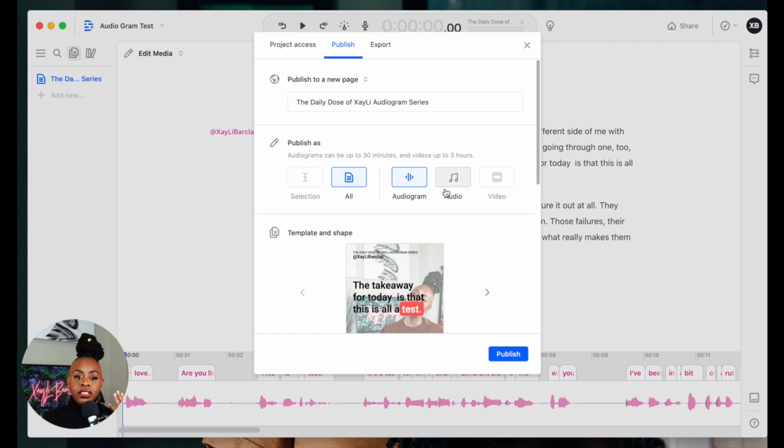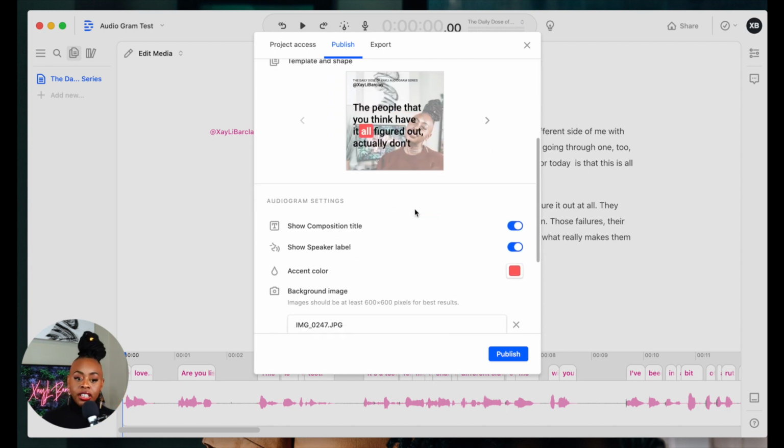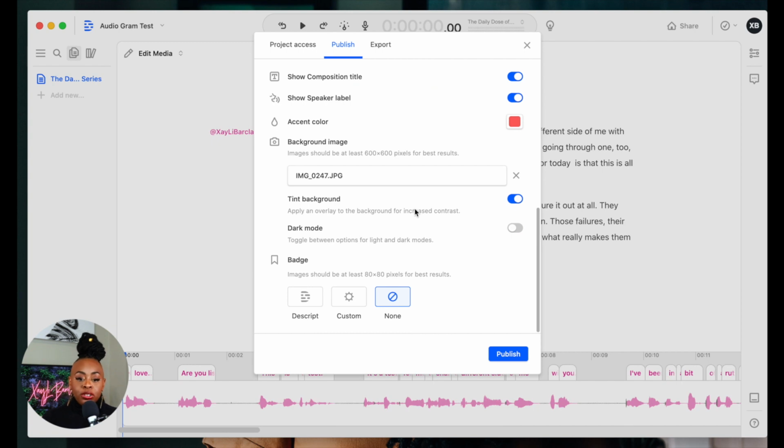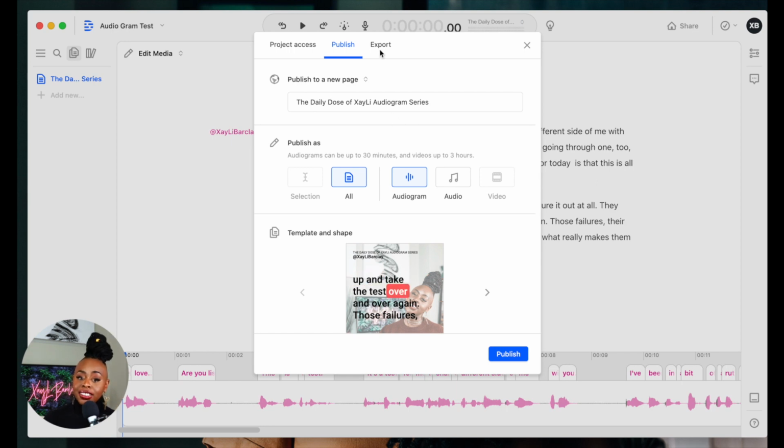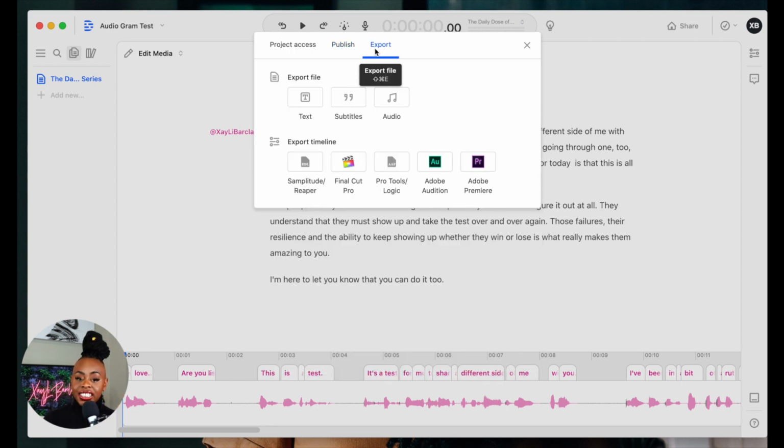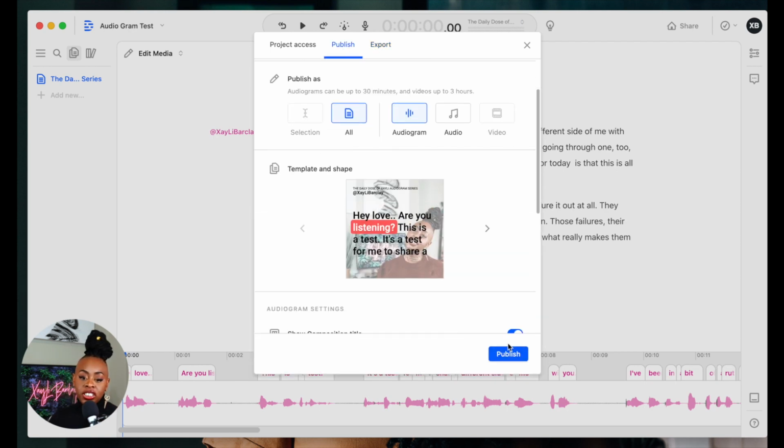I really loved this. So I named it and everything. And I was actually able to remove the Descript badge. I just put none because I didn't want one. But oh my gosh, this was such a genius idea. And obviously you would just hit publish.